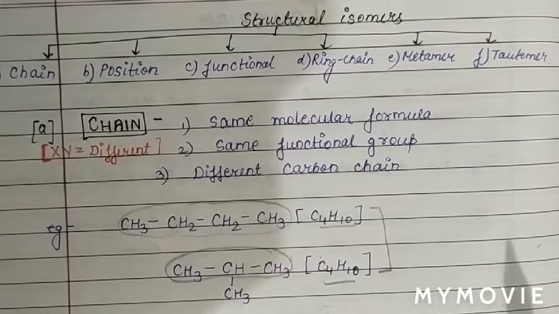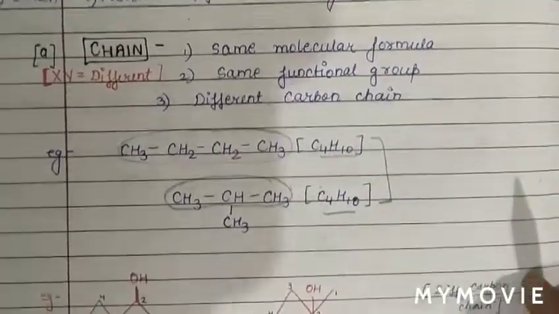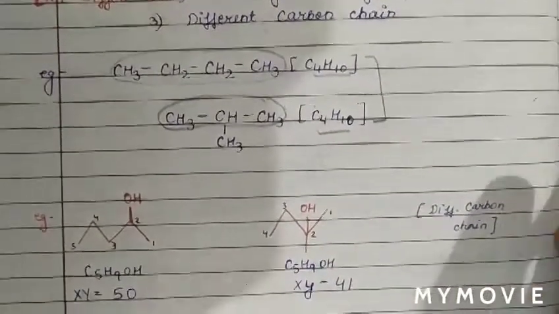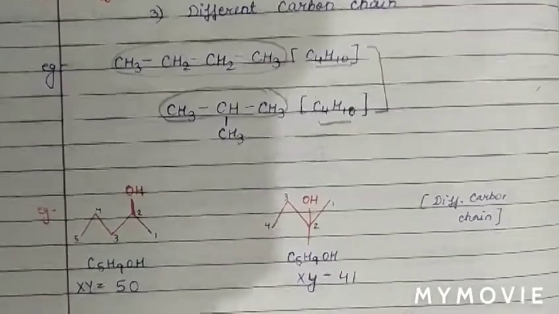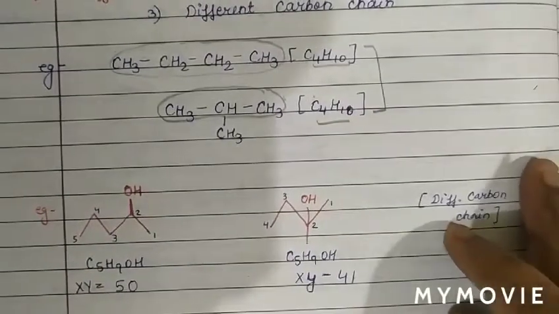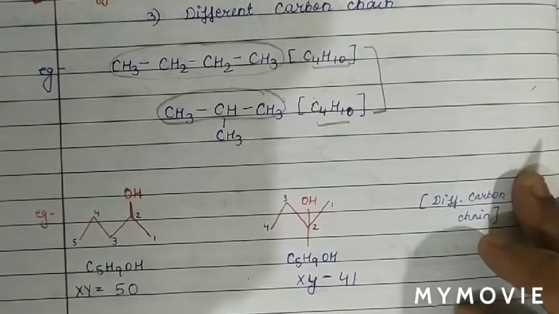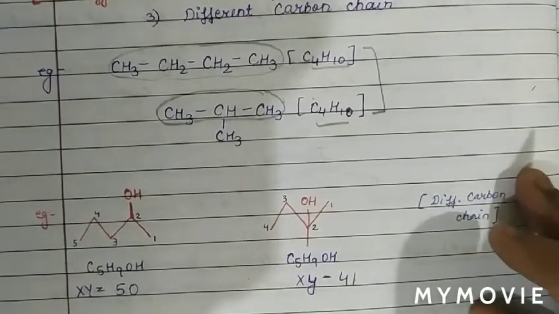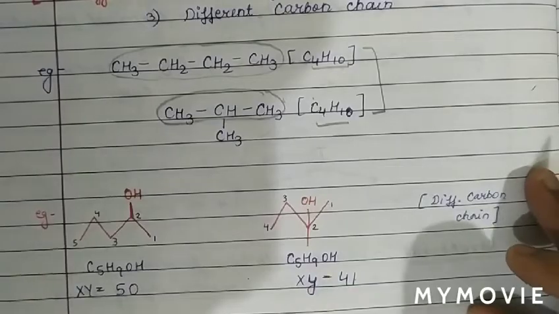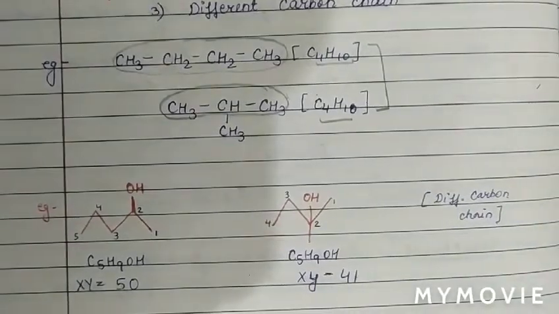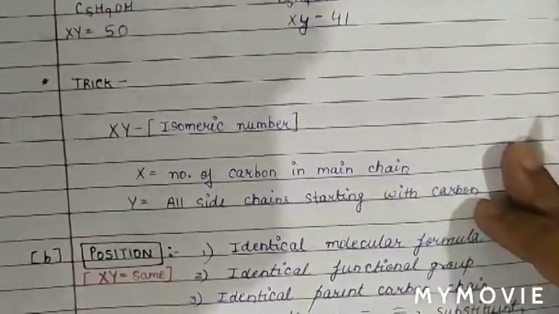We can also decide between chain isomer and position isomer by using a trick. What is the trick?